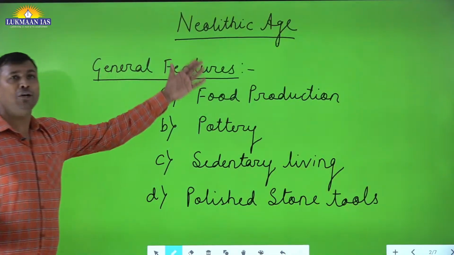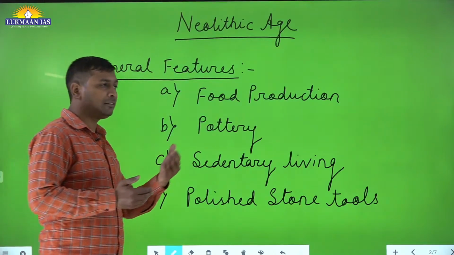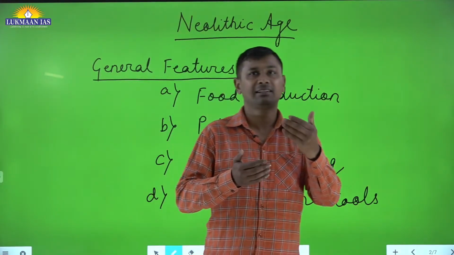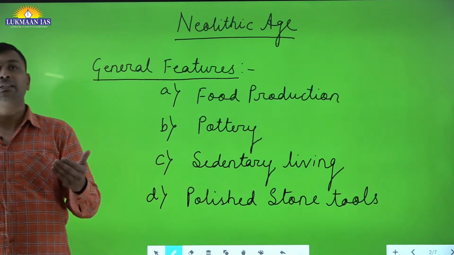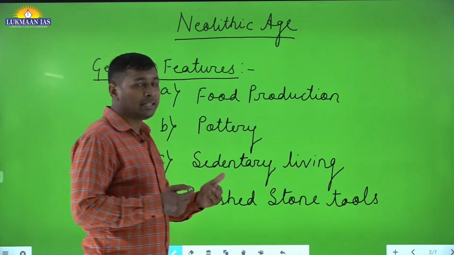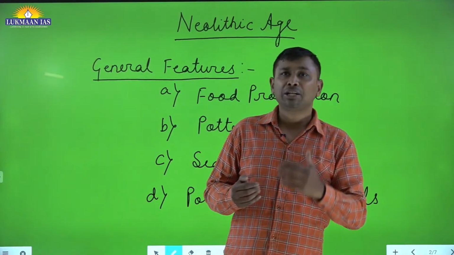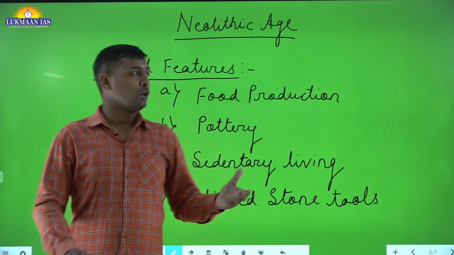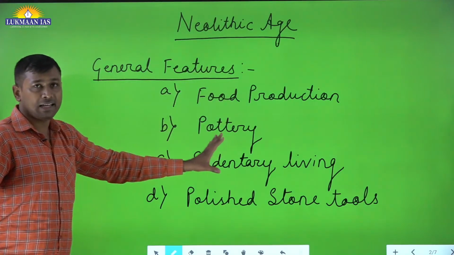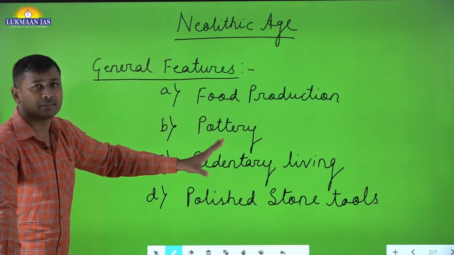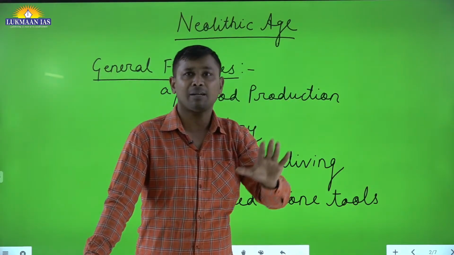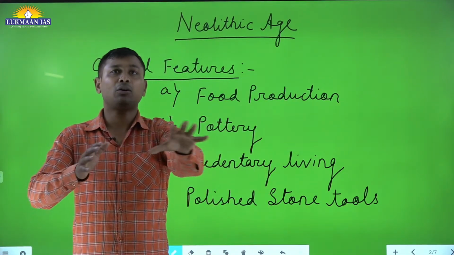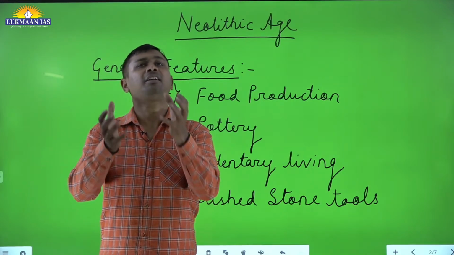So Neolithic age, all of you know that the stone ages have been categorized in 3 parts. We study it in 3 ways: the Paleolithic, that is the old, Mesolithic, that is the middle stone age, and the Neolithic, that is the new stone age. When we talk about the Neolithic age, the Neolithic sites have been found in the entire Indian subcontinent, and when we study all these sites, some general features come out.